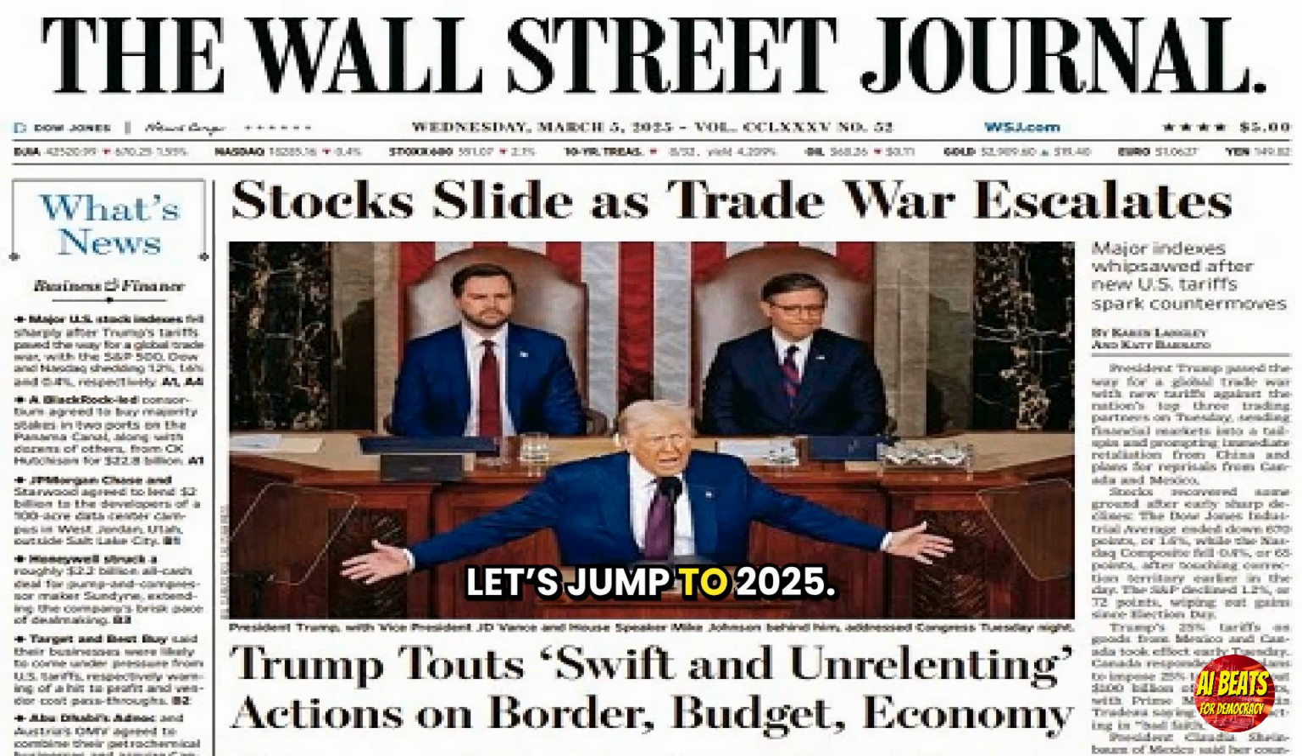Now let's jump to 2025. President Trump, after years of tension over trade imbalances and what he called unfair practices by other nations, imposed tariffs across the board. Trump launched tariffs on China and American allies, including the European Union, Canada, and Mexico. We're talking about tariffs on steel, aluminum, cars, and a wide range of other goods.